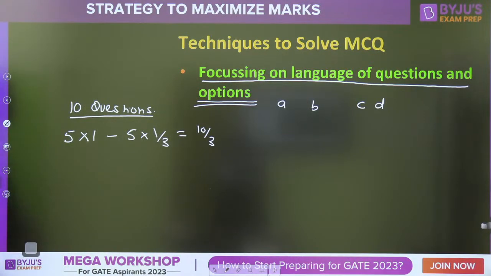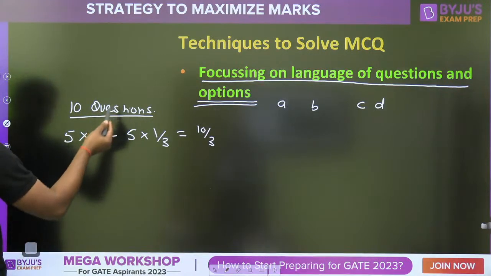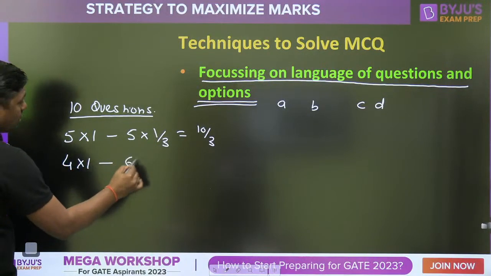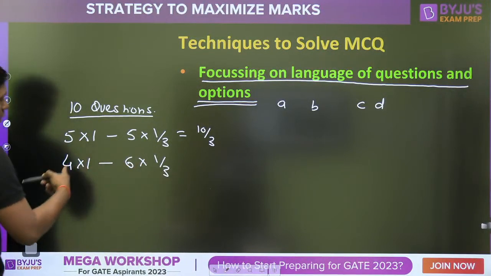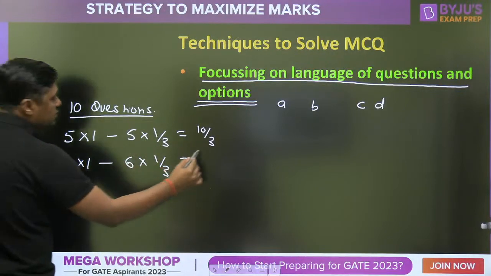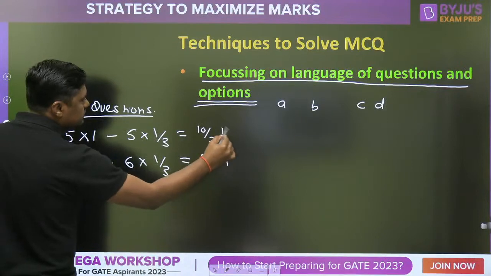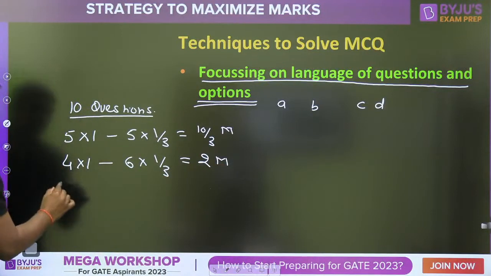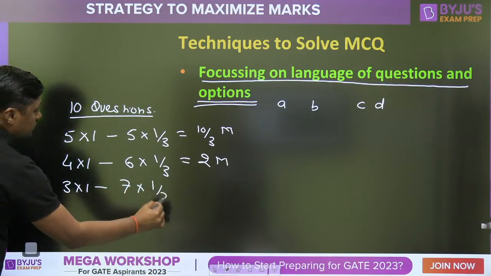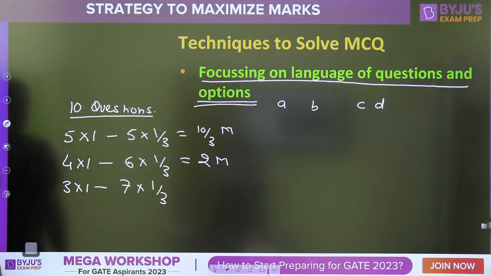Then second, suppose out of these 10, 4 are correct and 6 are wrong. Watch this. If 4 are correct and 6 are wrong, again you will get 4 minus 2, that is 2 marks. Then if 3 are correct, it means 7 are wrong.